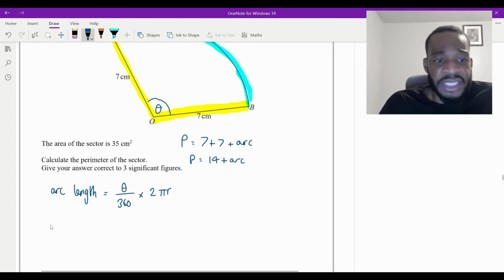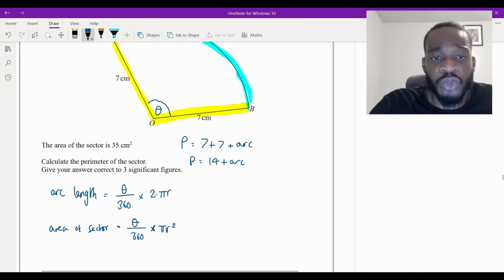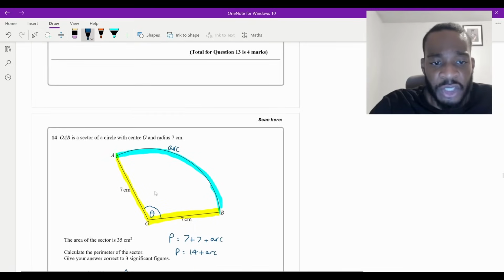Now the second formula is the area. Area of sector is going to be equal to the angle divided by 360 times the area of a circle, which is pi r squared. And essentially, this is just calculating the fraction of the circumference and the fraction of the actual total area of the circle. That's all these formulas are.